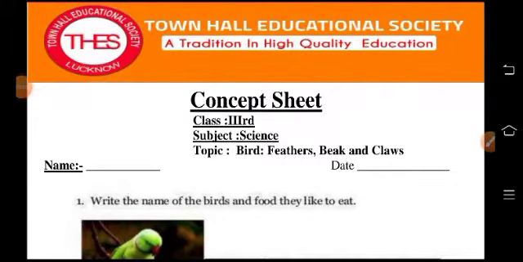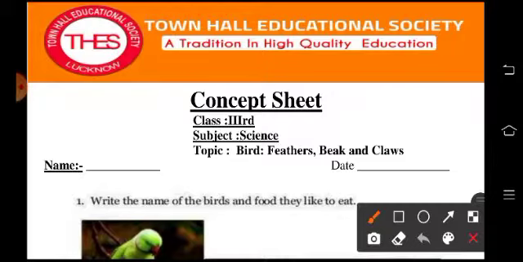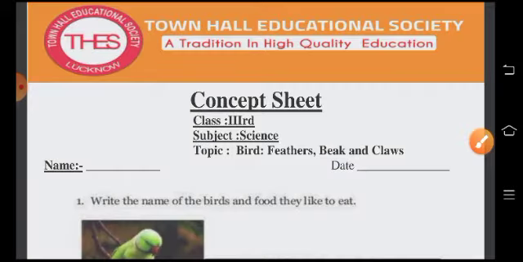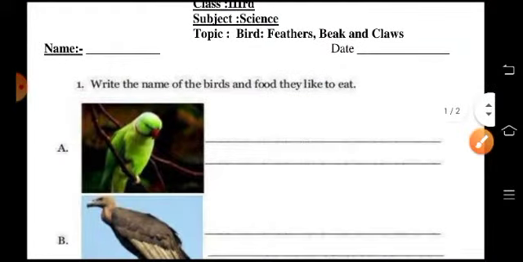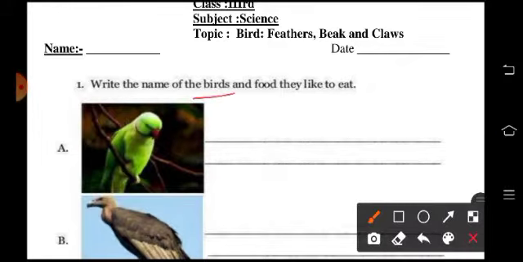So this is your science class, and in this science class we are going to solve the concept sheet, and the topic is birds, feathers, beak and claws. So here some of the birds are here, and in the first one what we do, write the name of the birds and the food they like to eat.